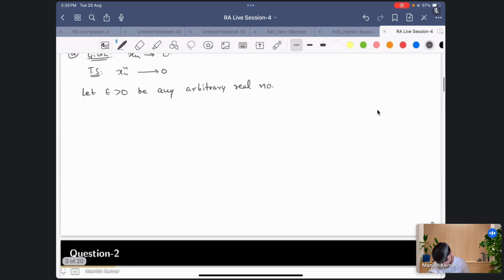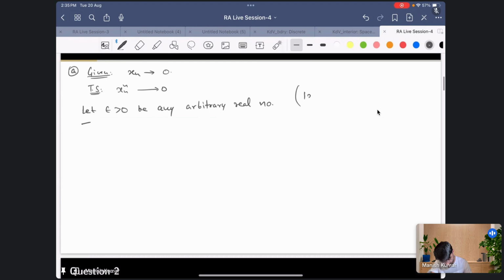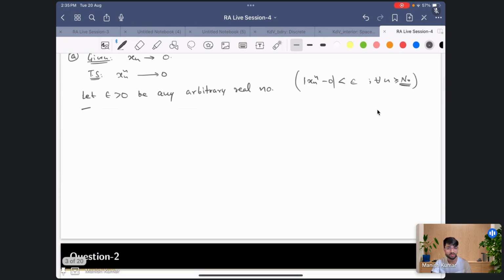What you have to show is that the absolute value of xn raised to the power n minus 0 is less than epsilon for all n greater than or equal to n naught. So you have to find some n naught for which this holds, so that after n naught all the sequence terms are very small.